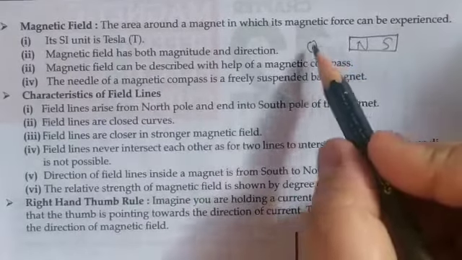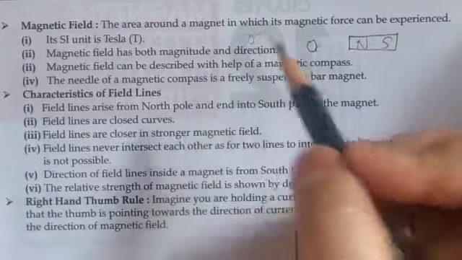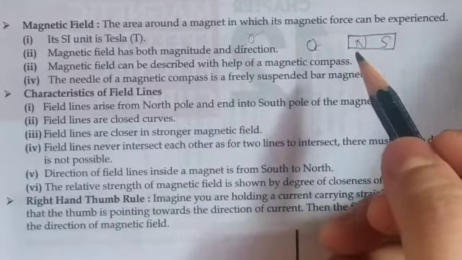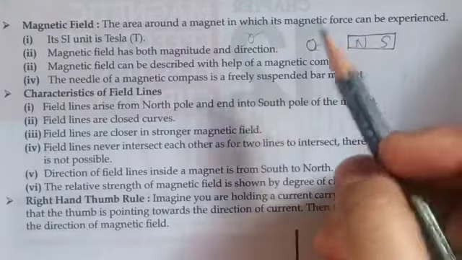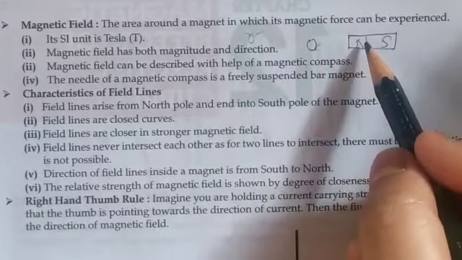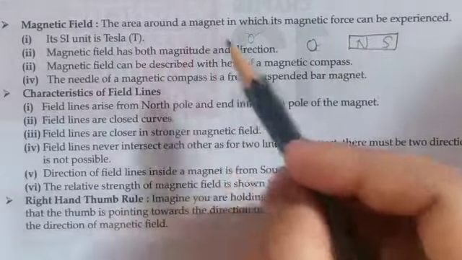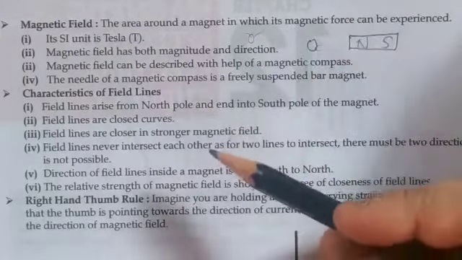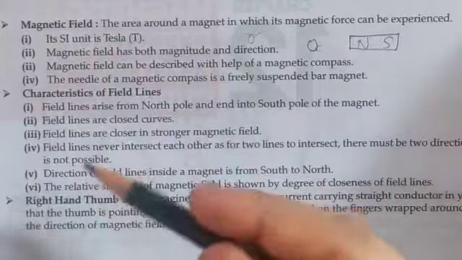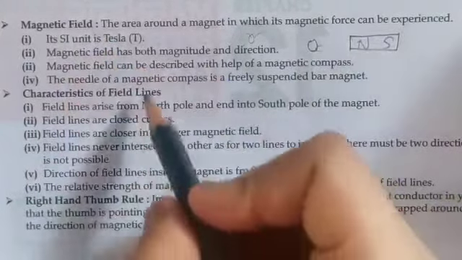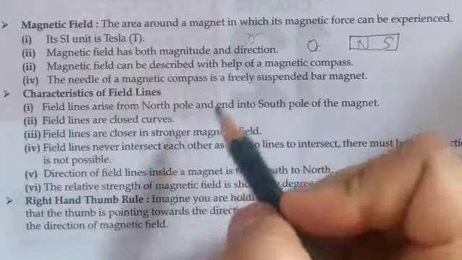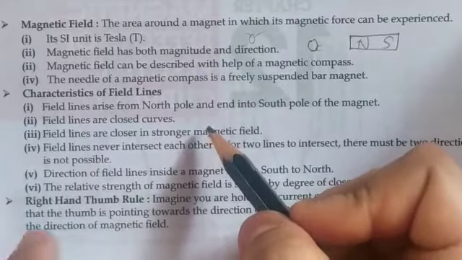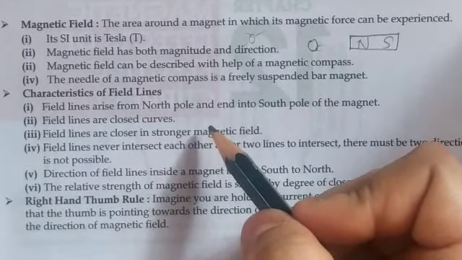If the iron nail is very far away, you cannot get the magnetic force, or you are not able to experience the magnetic field there. If that iron nail comes near to the area of the magnet, that is the magnetic field, in that case it will experience a magnetic force. So that is called the magnetic field. The SI unit of magnetic field is Tesla. Magnetic field has both magnitude and direction, so you are going to say it is a vector quantity.